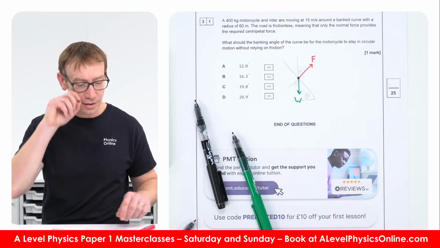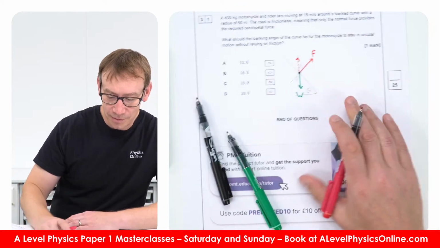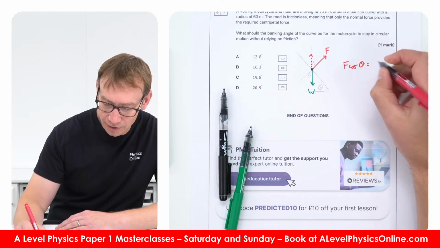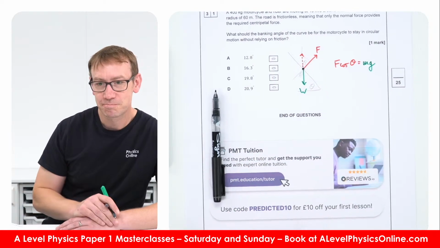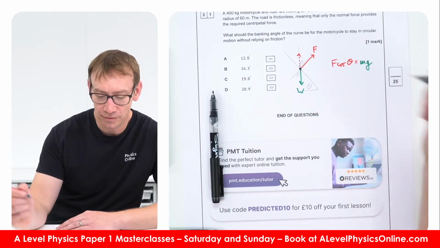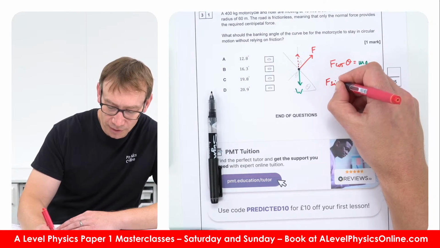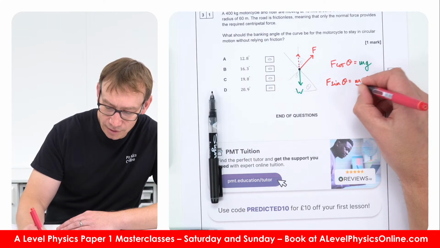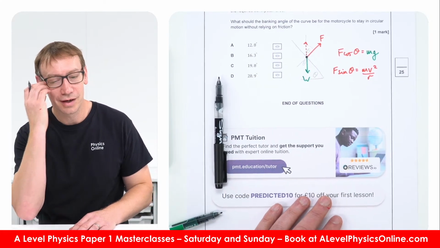If we think about the vertical component of the normal contact force, then F cos theta is equal to the weight force down, which is mg. Thinking about the forces horizontally, F sin theta is going to be equal to mv squared over r. So I think that's the approach.